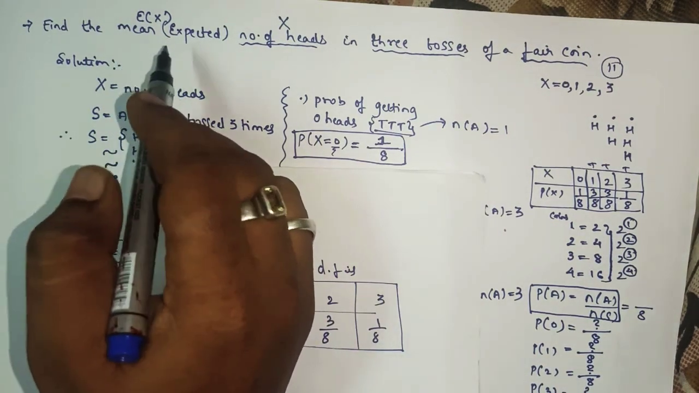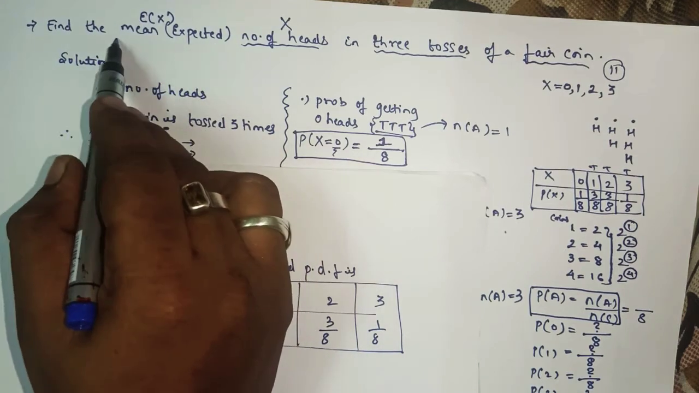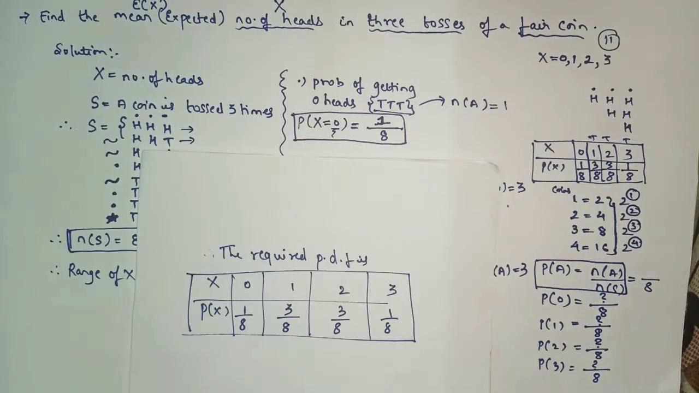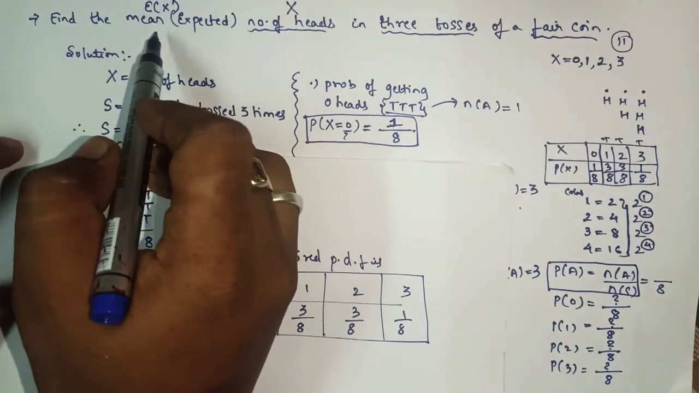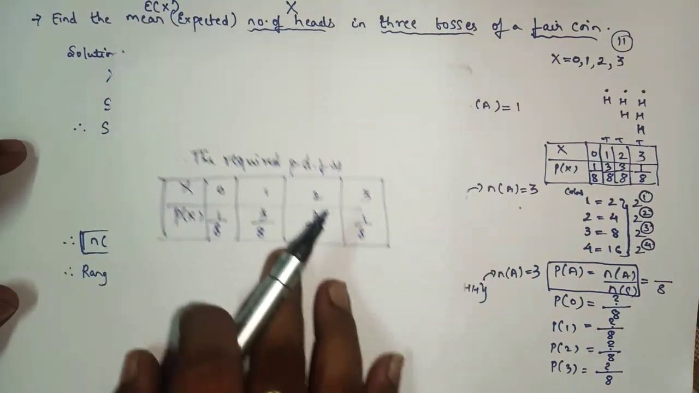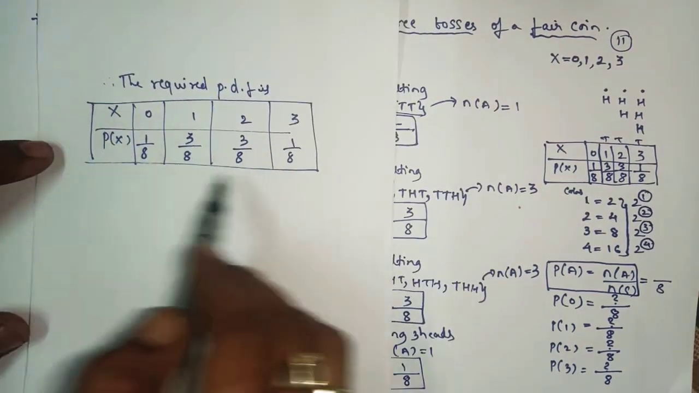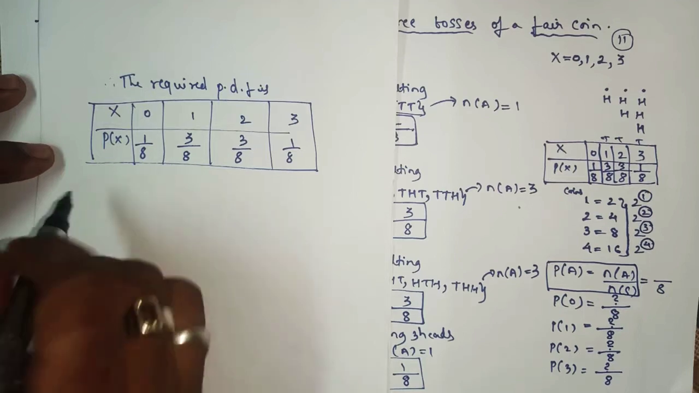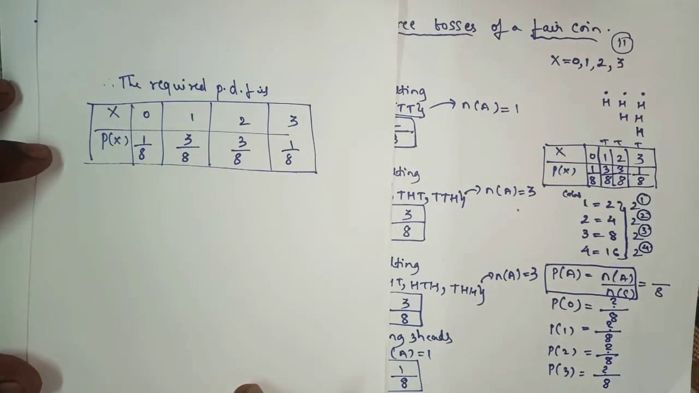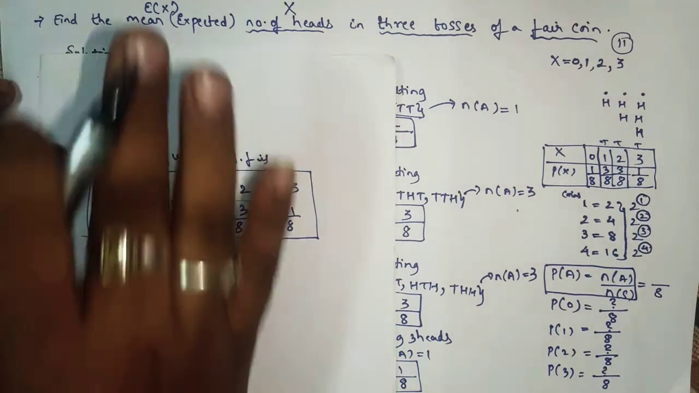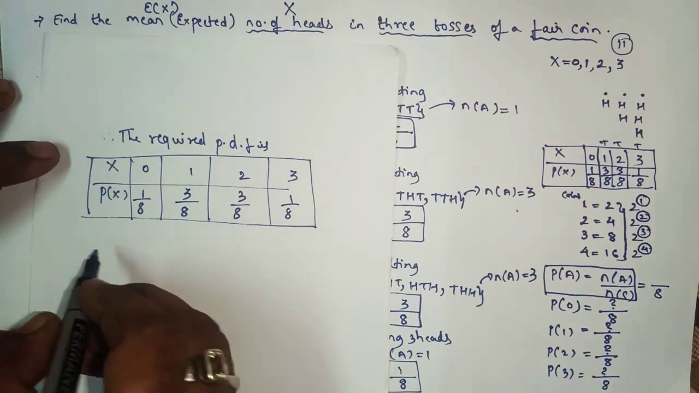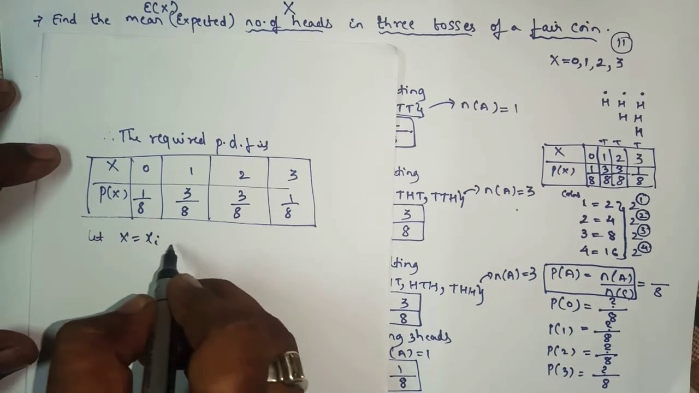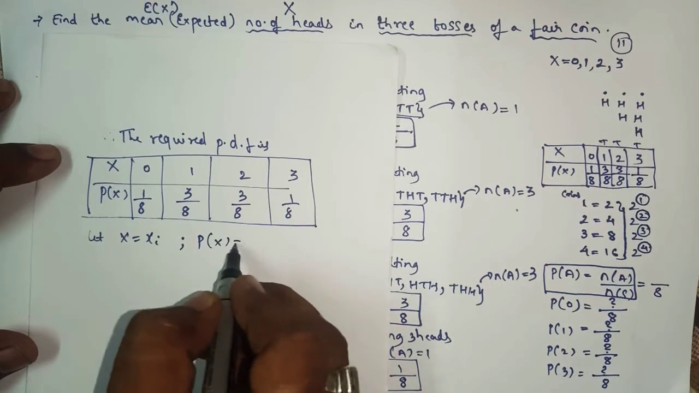Now the main thing is we have to find the expected value, that means mean. Mean and expected value are one and the same. The symbol is E of x. As I told in the previous lecture also, without the probability distribution we cannot solve for the mean as well as the variance. But here we simply have to find the mean only.